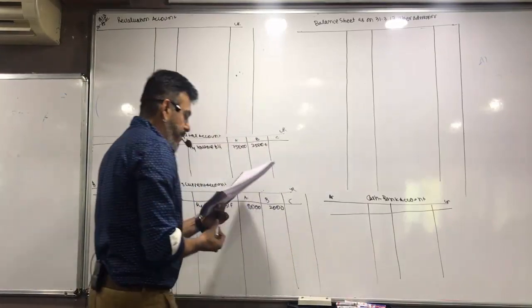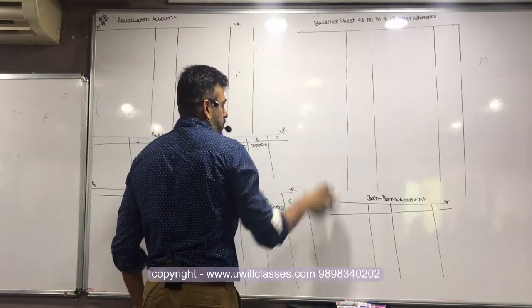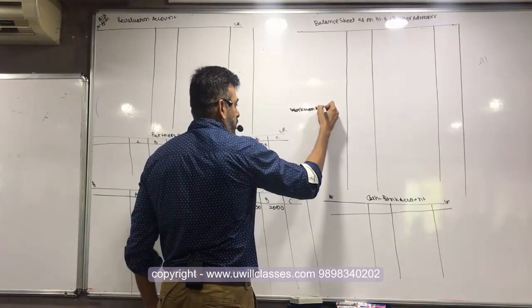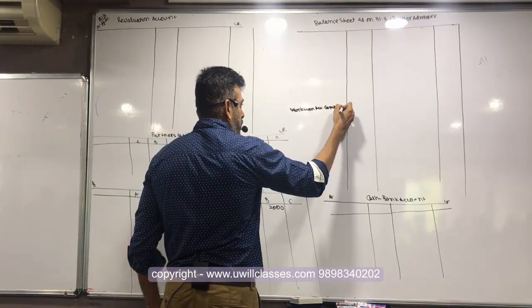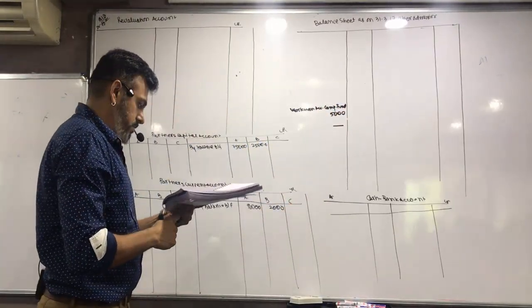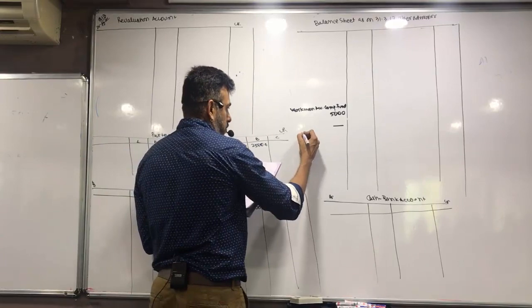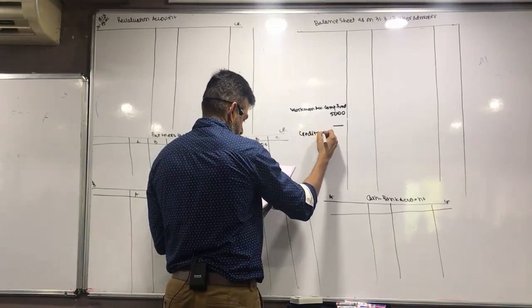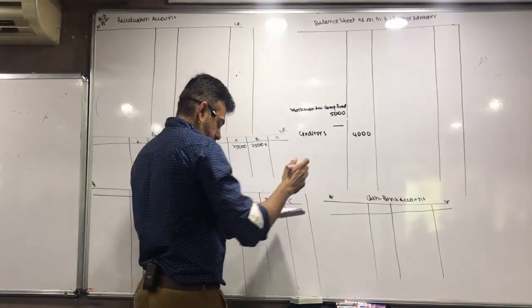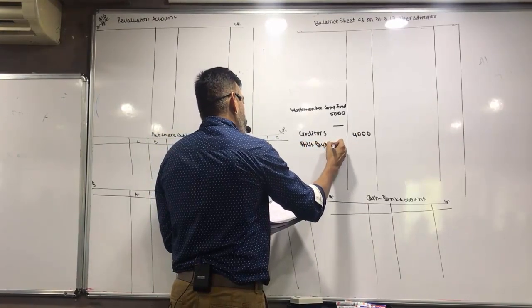Workman accident compensation fund, inner column. 5,000. Creditors. Any adjustment in creditors? No. Outer column. Creditors. 4,000. Bills payable. 1,000.